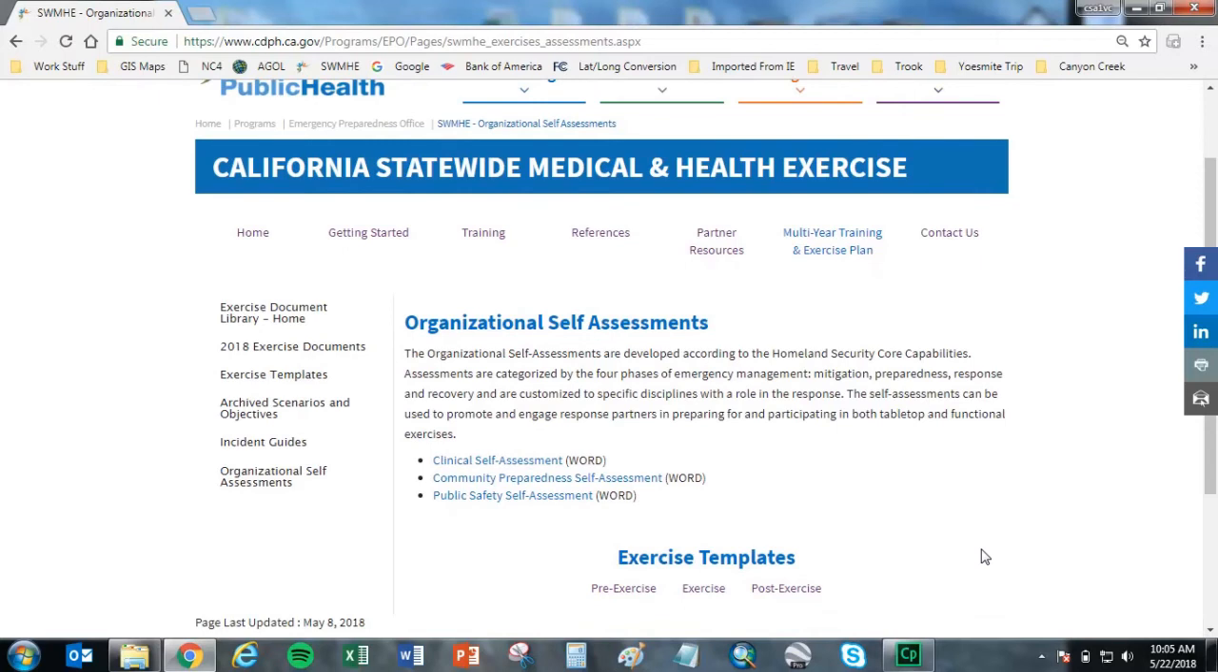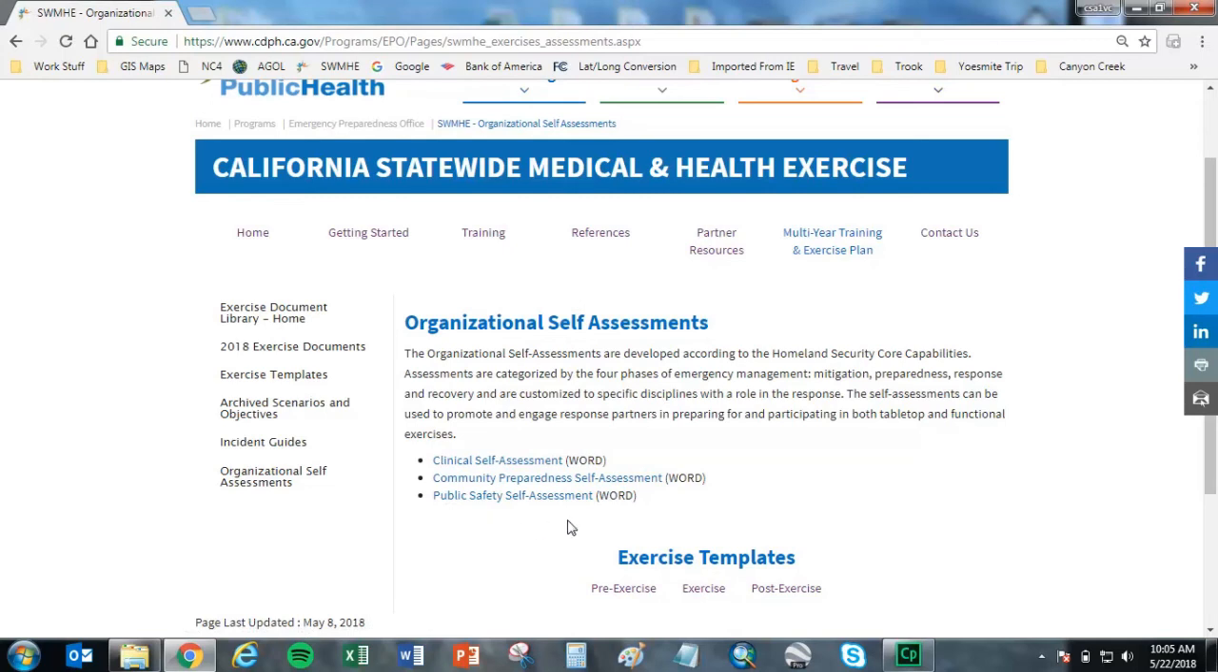The self-assessment tool can be used to promote and engage response partners in preparing for and participating in both tabletop and functional exercises. There are 3 different assessments depending upon the user's organization: clinical self-assessment, community preparedness self-assessment, and public safety self-assessment. And that completes the exercise document library portion of the statewide medical and health website.